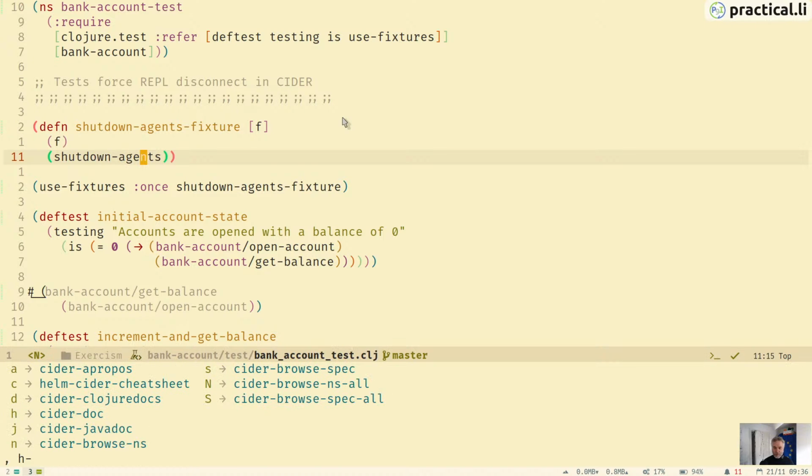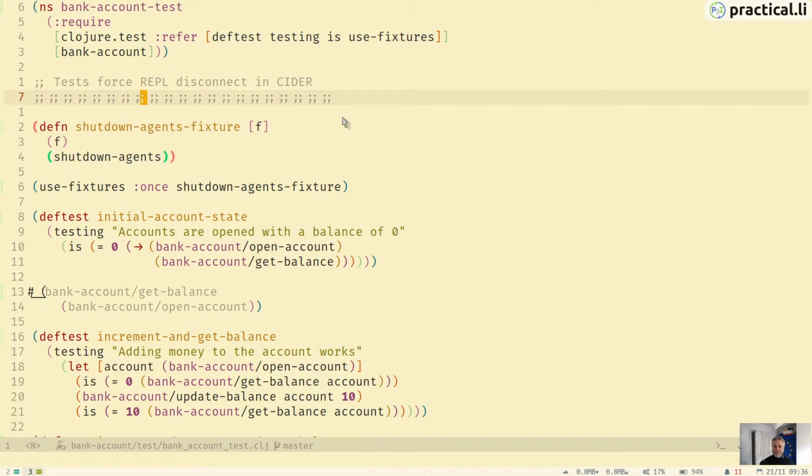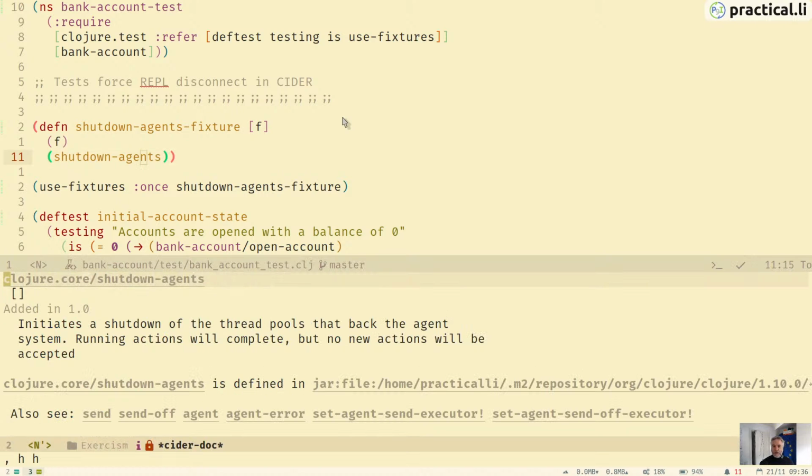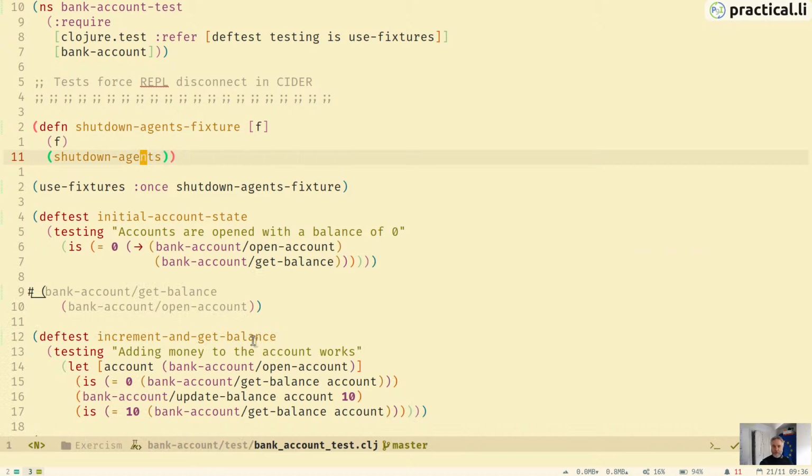What does that do? Oh yeah, so shutdown-agents is a Clojure core function, and it's just initiating a shutdown for all the thread pools. So we're using an agent, which is another aspect of software transactional memory, to actually just generate the different threads. And so we're basically just making sure we're cleaning up after ourselves after we run a test. Otherwise, we'd have lots of threads just hanging around.